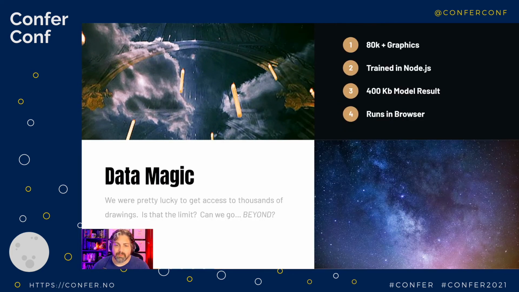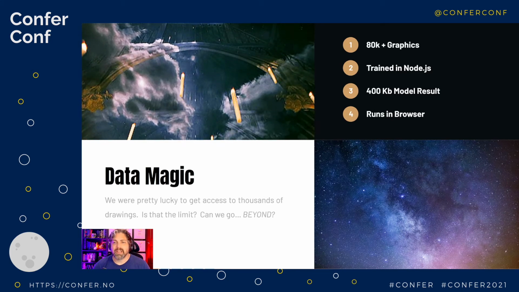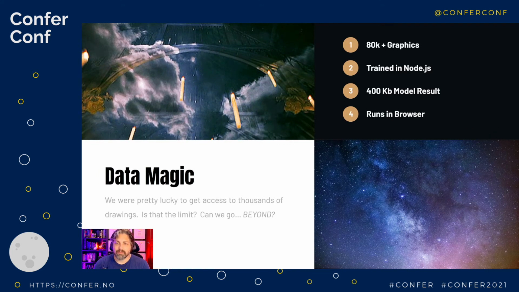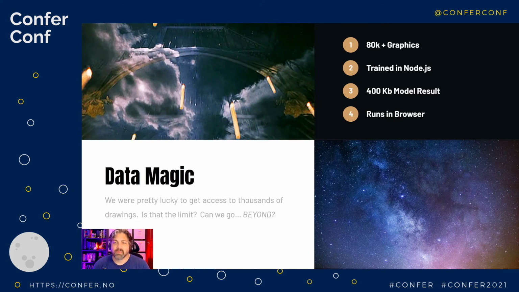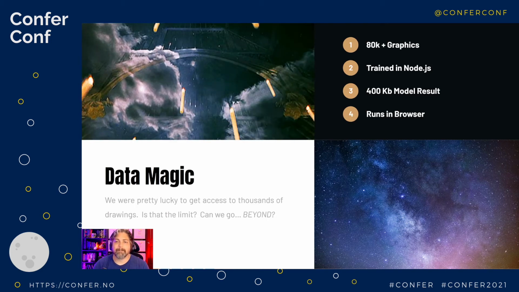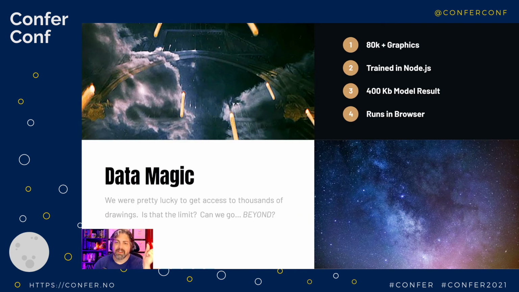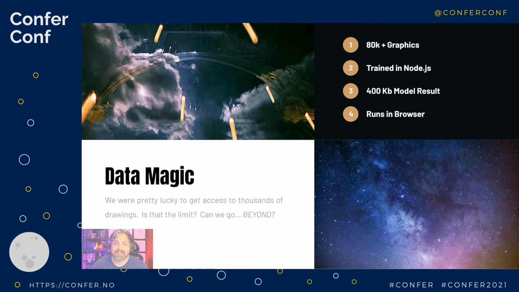So as a review on that, we had over 80,000 images trained, and the algorithms and the code that you saw were in Node.js. The result is just a 400 kilobyte model sitting there on the client side and runs directly in the browser. Isn't that cool?